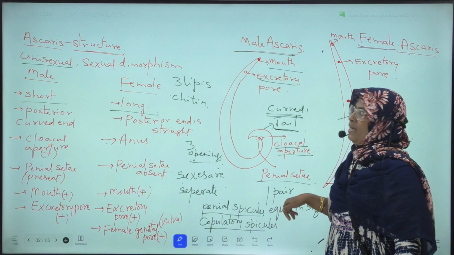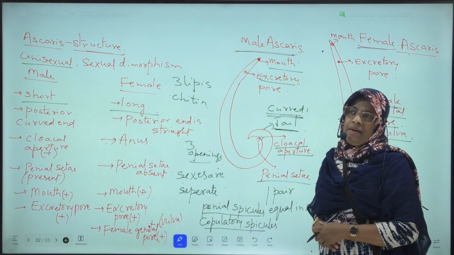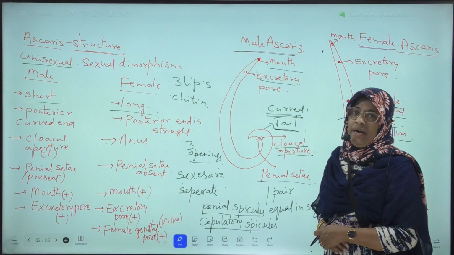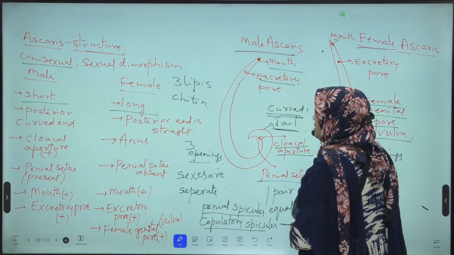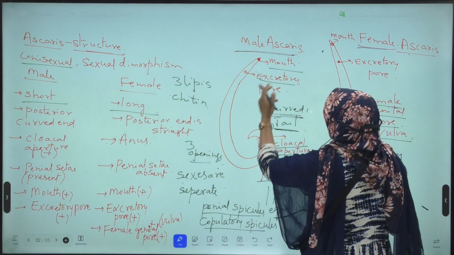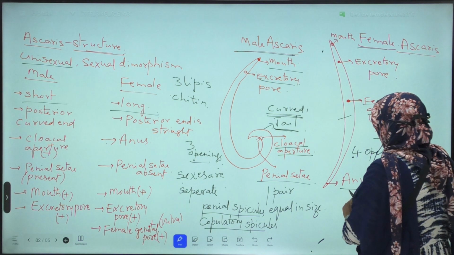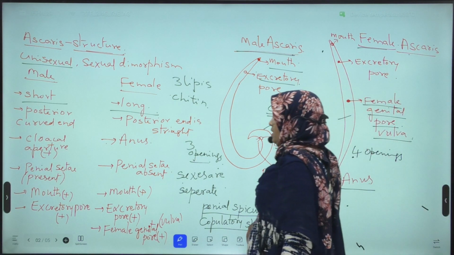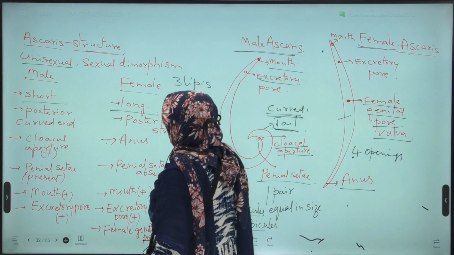Now listen: in the posterior end of the male, cloacal aperture with pineal setae are present. In female, anus is present. These are the differences between the male and female Ascaris.